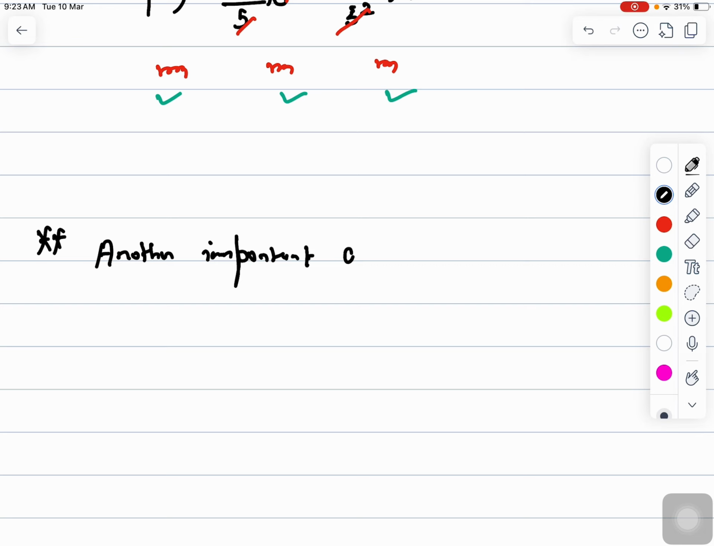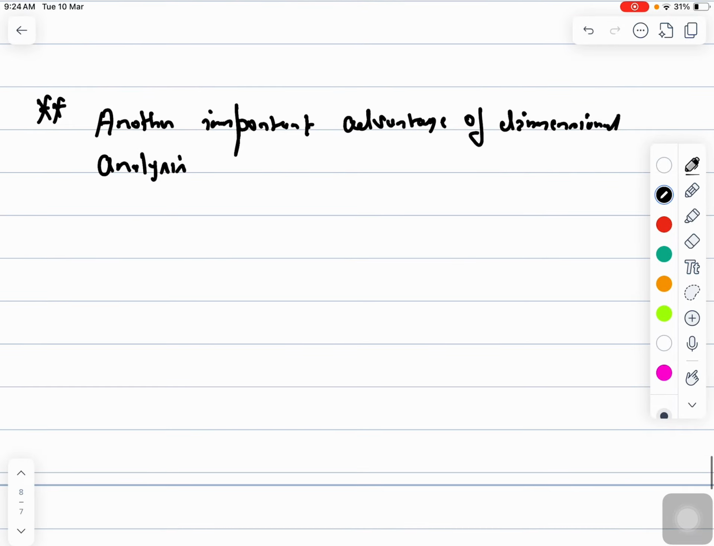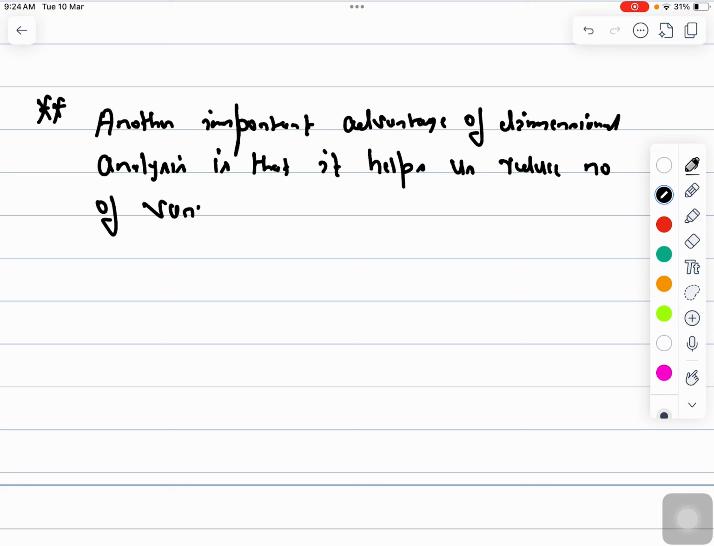Another important advantage of dimensional analysis is that it helps us reduce the number of variables in a problem, right? That is the most important thing for this.